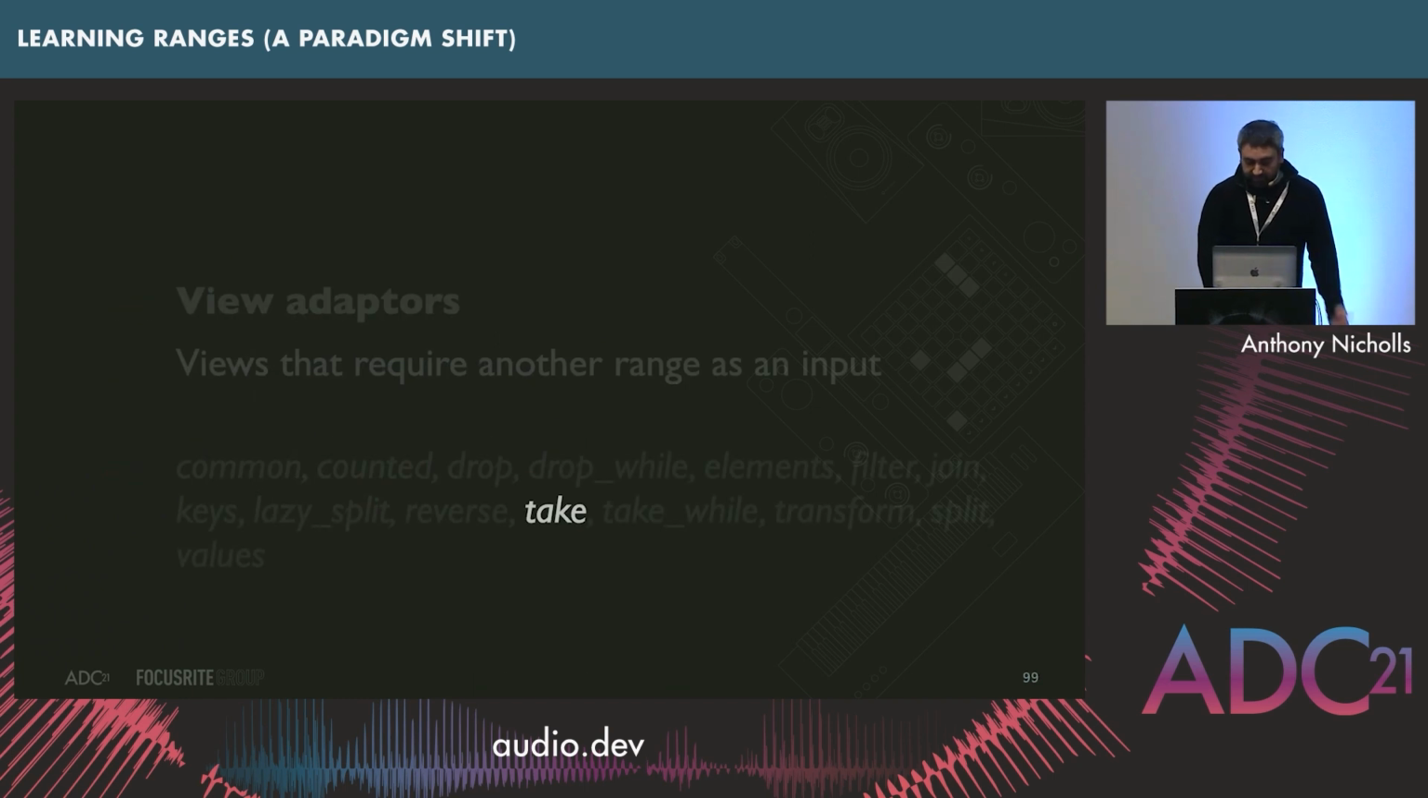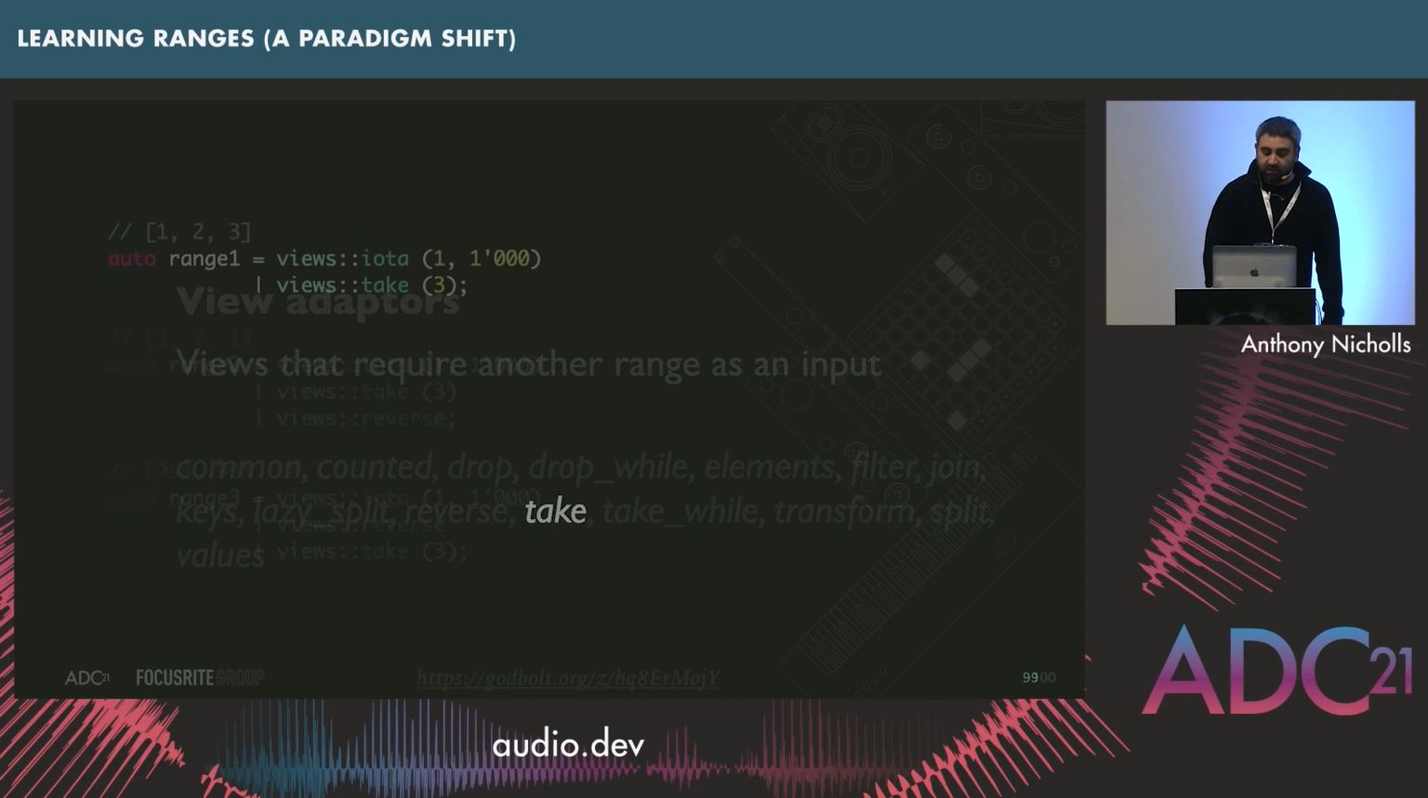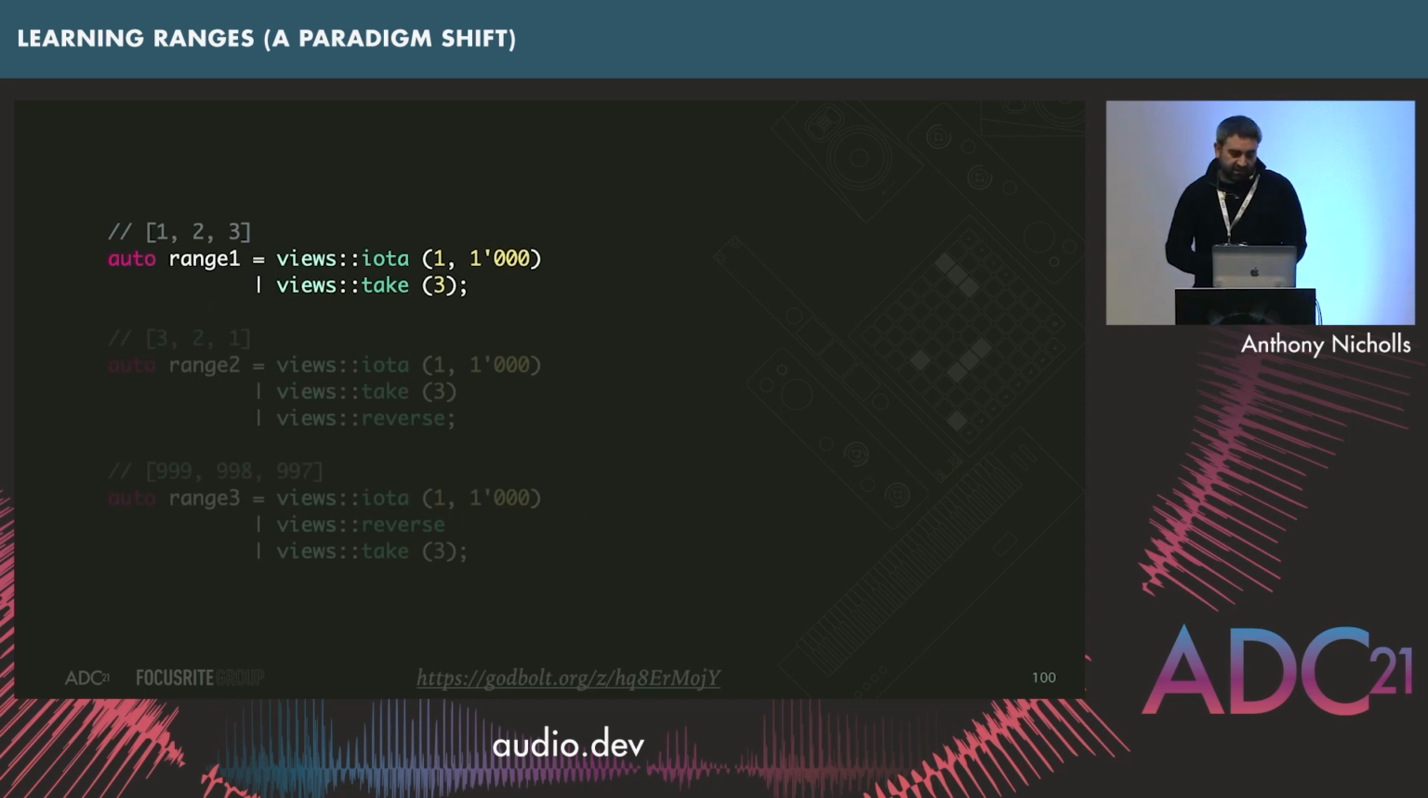View adapters, let's have another look at the other one. This take takes the first n elements from some range. So we've got iota here, and it should give us 1 to 999. But we're just saying, hey, just take the first 3, and it returns 3 elements for us. Note, I said it returns 3 elements for us. That doesn't actually happen on this line of code. I'll try and go over that later, but nothing's actually happening here other than constructing an object.